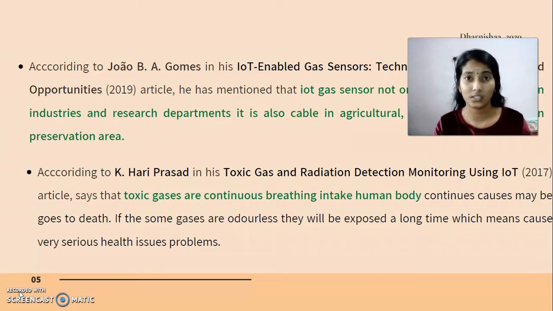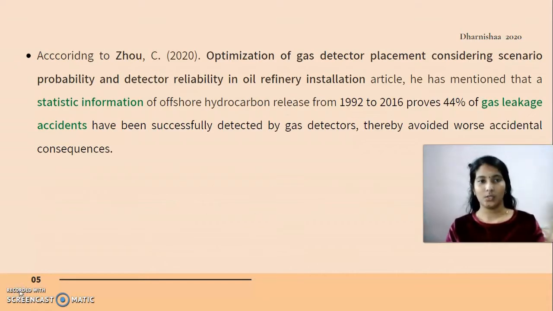These are my research before I did my product and my Smart Eco Gas project. Another one is Zoe's optimistic gas detector. He also made a gas detector which reduced gas leakage accidents by 44%. Because of the 44% gas leakage accidents, he did statistical research about gas detector placement and all those things.